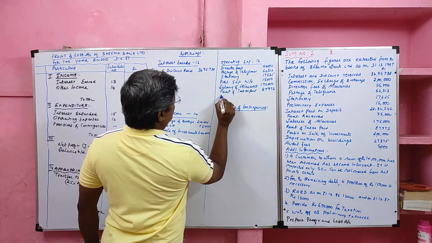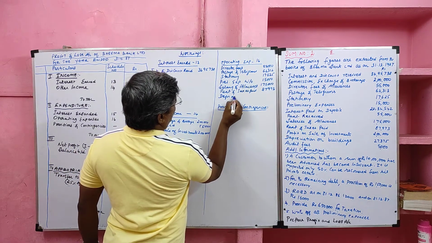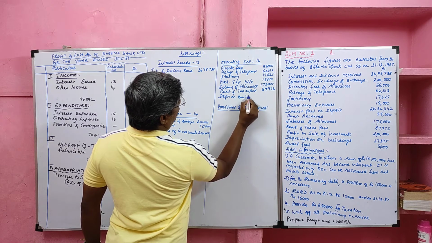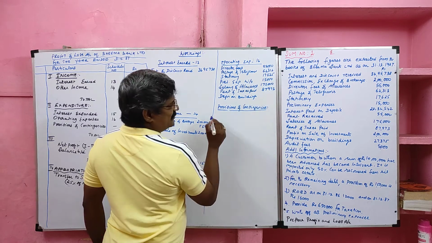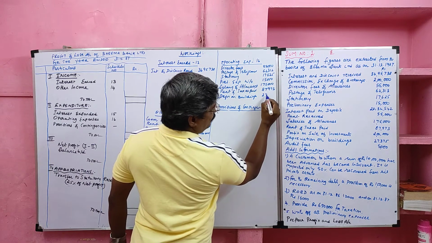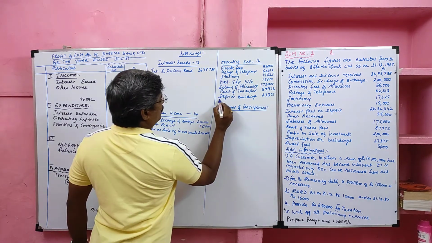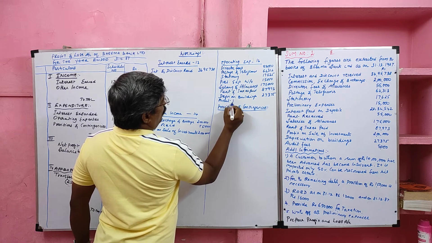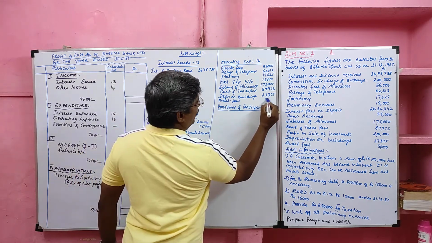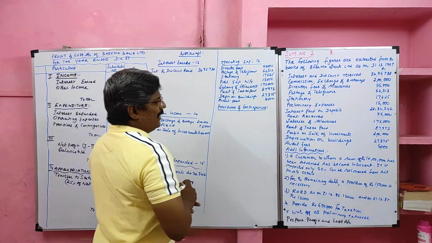Depreciation on buildings is an operating expense, value 27,375. Then audit fees, that is also operating expenses, value 5,000. Then we will move to the adjustment.